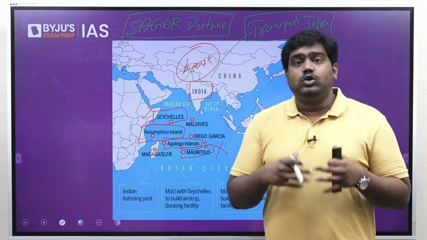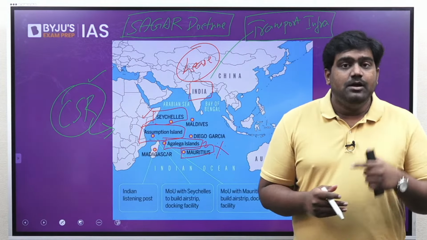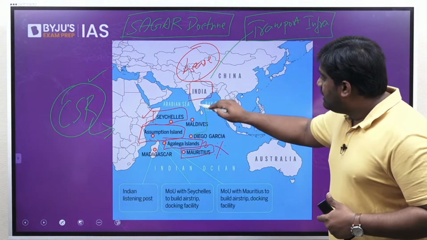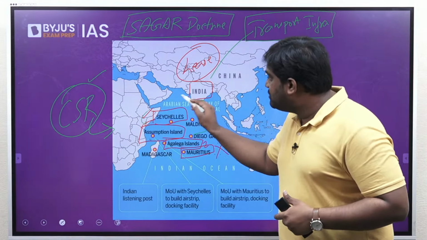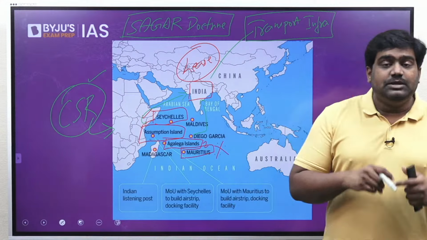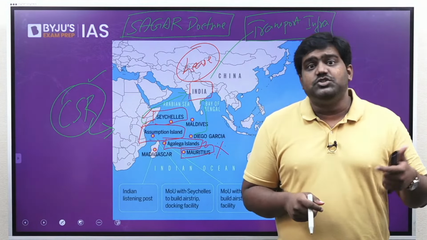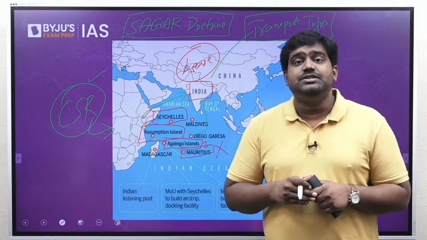So after announcing the launch of SAGAR Doctrine and after inaugurating the coastal surveillance radars, India signed a very important agreement with Mauritius and Seychelles, through which they leased these strategic islands to India. Mauritius leased the Agalega Islands that you can see over here in the map, and Seychelles leased the Assumption Island to India. The plan is to develop transport infrastructure, which includes a runway, a possible airport, and port facilities.